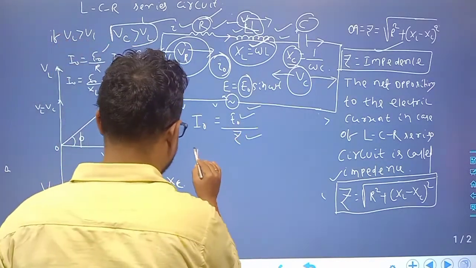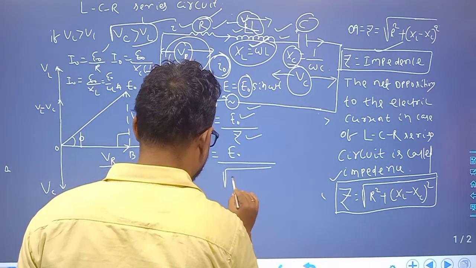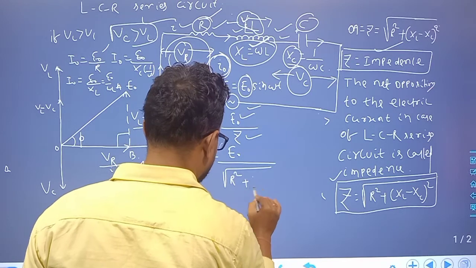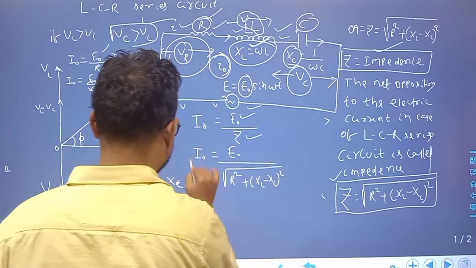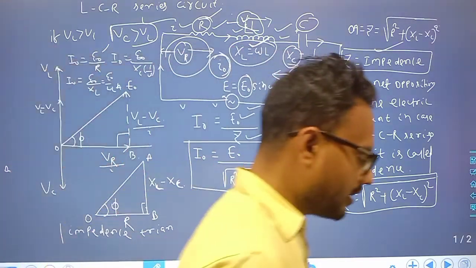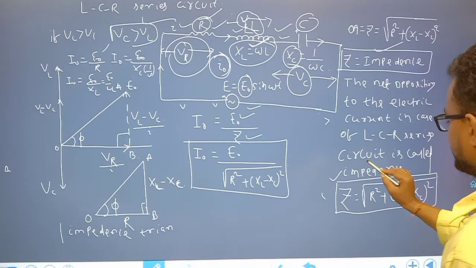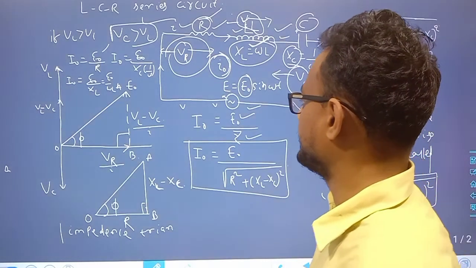So E naught by Z, where Z means root over R square plus XL minus XC whole square. This is the maximum value of current. Clear? So Z is called impedance. Impedance means the net opposition offered in the LCR circuit.